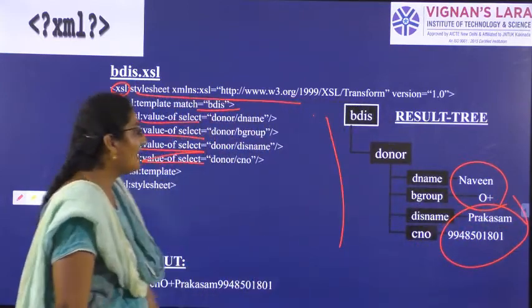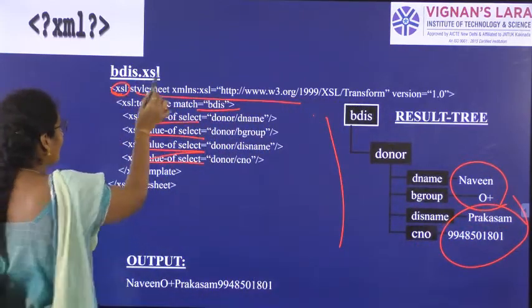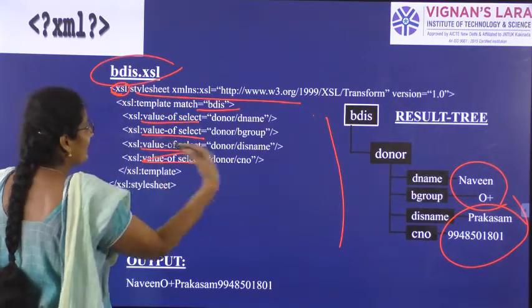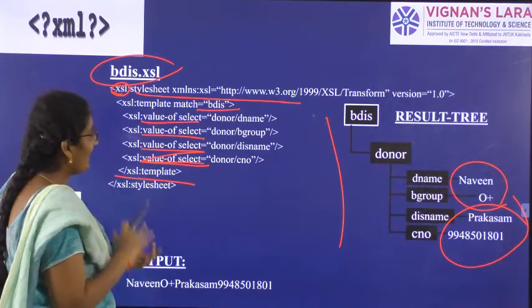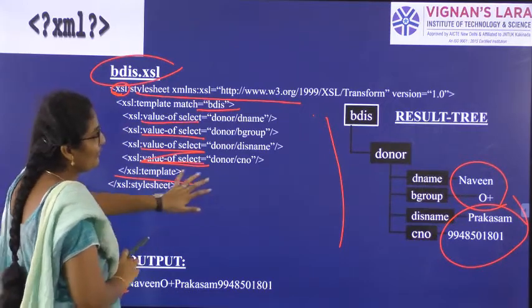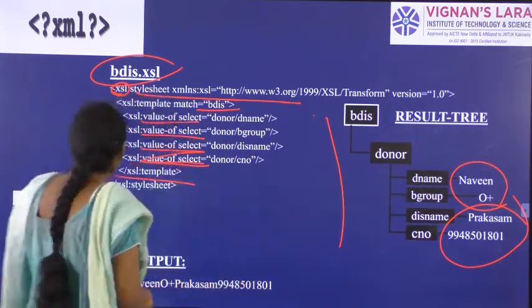This is the result tree. Now, I have generated a style sheet, and in that style sheet I am including the template and value-of select elements. Using all these, I want to generate a result tree.